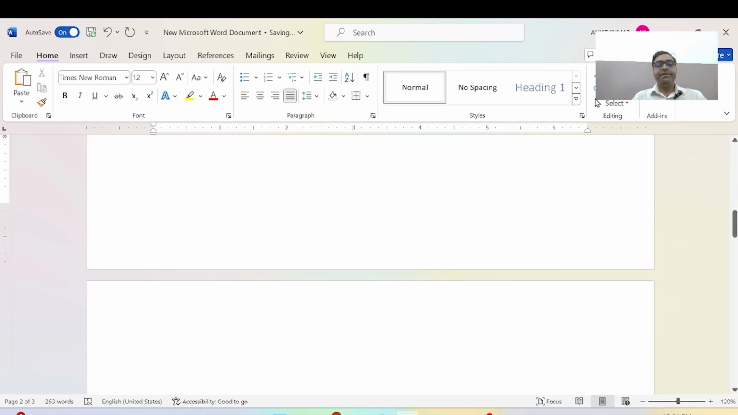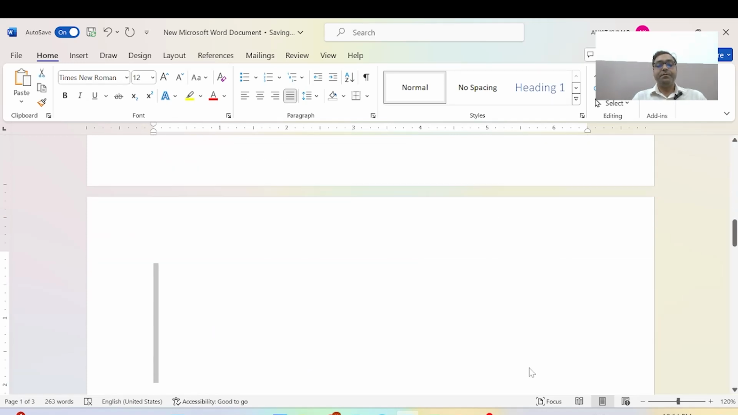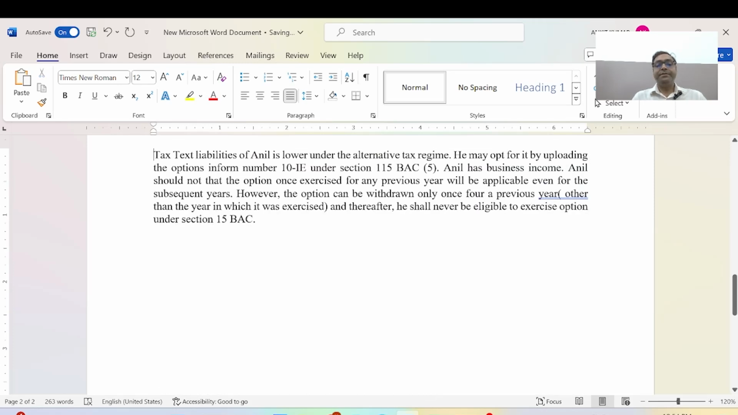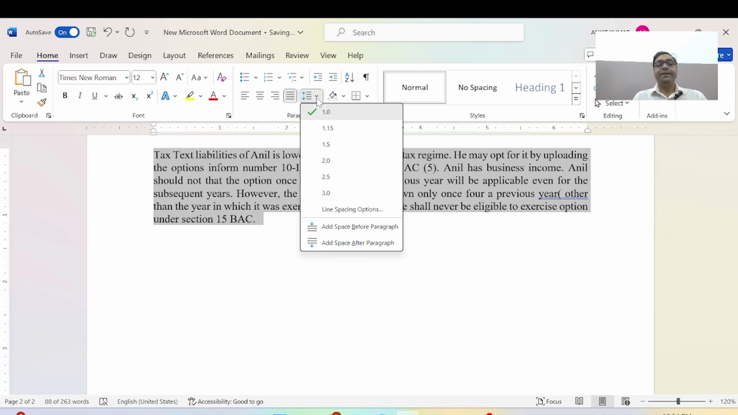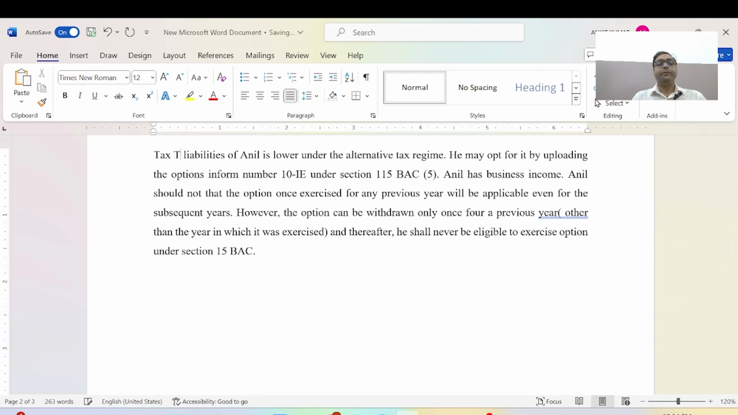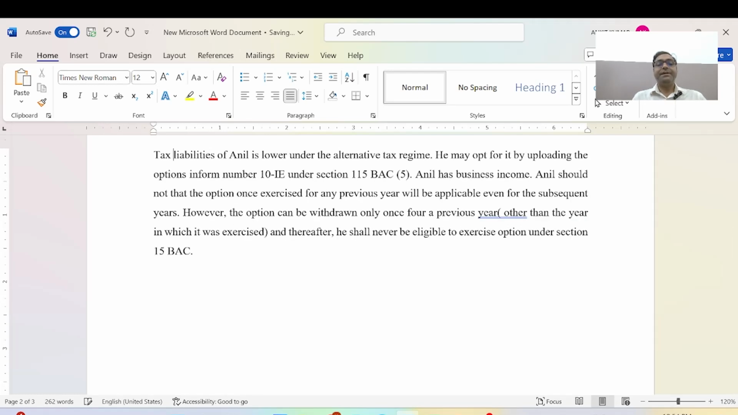Now we will discuss which will be beneficial, the old regime or the new regime. Now I will discuss as per section 115BAC. The tax liability of Mr. Anil is lower under the alternative tax regime.